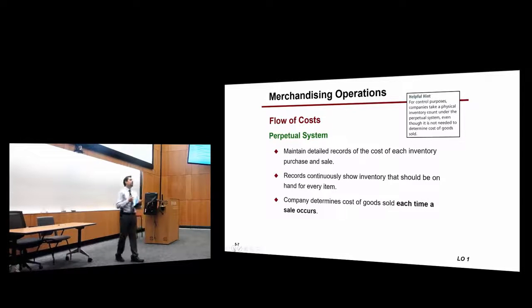And one of the things that is helping these systems spread is what we call point of sales. Do you know what points of sales are? How many of you went to Walmart?